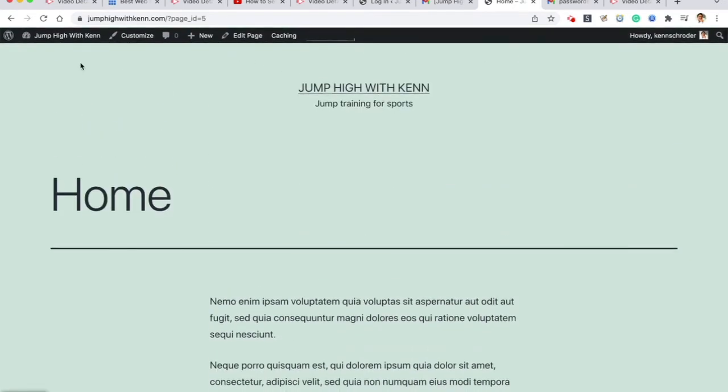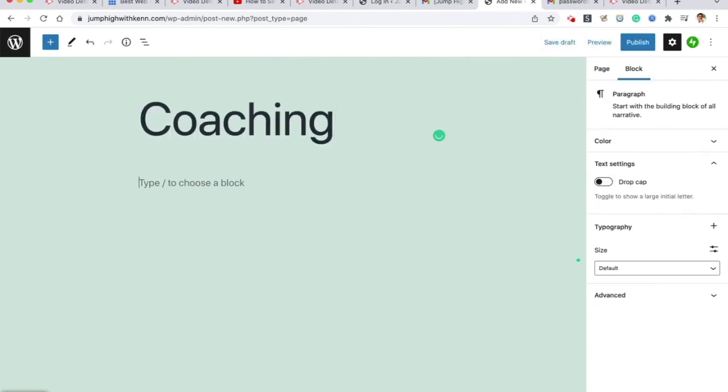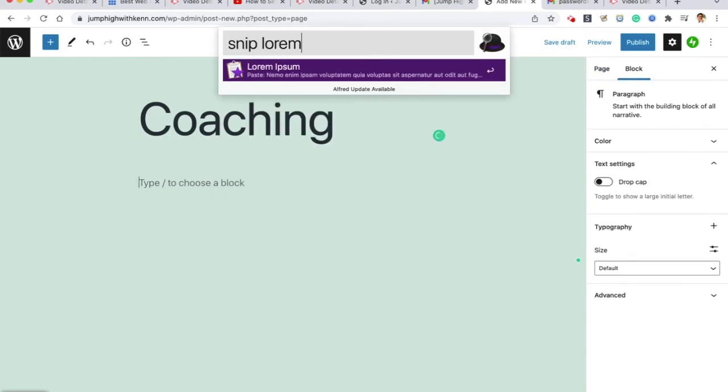So that's great. Let's create a couple other pages that I highly recommend you make, specialty for coaches. So new at the top here, by the way, there's a black bar. And so you can just go here, new page. That's a shortcut. Whenever you do see this black bar at the top, it does mean you are logged into WordPress. I'm going to make a page called coaching. Put some more dummy text in there.